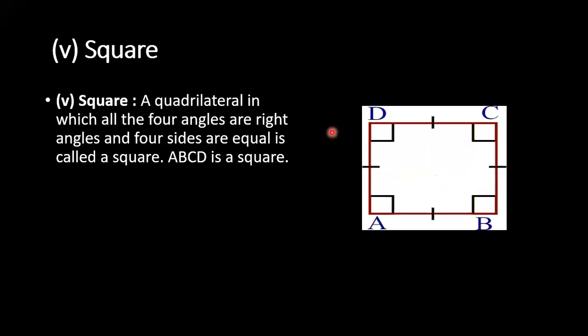A quadrilateral in which all four angles are right angles and all four sides are equal is called a square. Here in the figure, ABCD is a square. The diagonals are equal, all those things will come in properties. So all sides are equal and all the angles are 90 degrees in a quadrilateral, because a square is a type of quadrilateral, right? Yes, it's a special type of parallelogram. A parallelogram is a type of quadrilateral that we already discussed in the previous class.